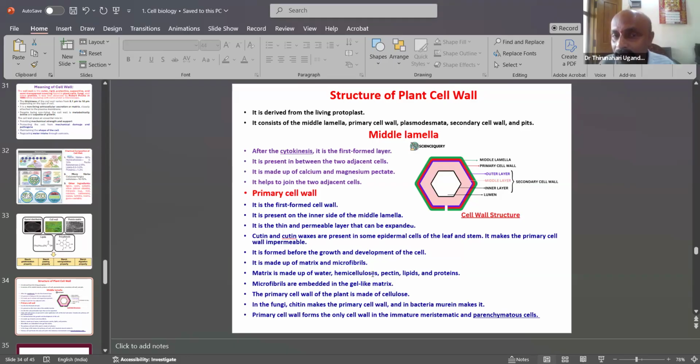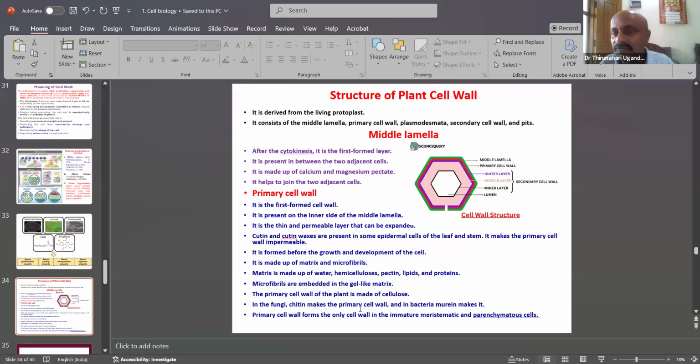What is the middle lamella? After cytokinesis, it is the first formed layer. It is present between two adjacent cells. It is the joining part of one cell and another cell. That is the middle lamella. It is made up of calcium and magnesium pectate. It helps join two adjacent cells of different shapes, hexagonal, round, spherical, any type or size of cells joining to each other, which is why the middle lamella is important.